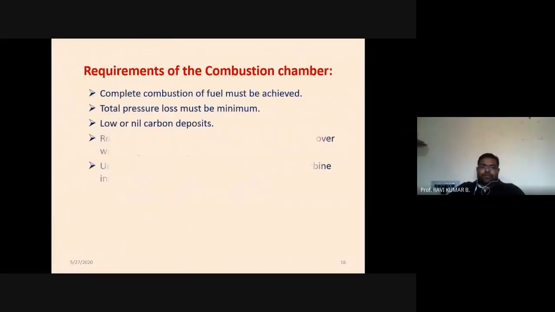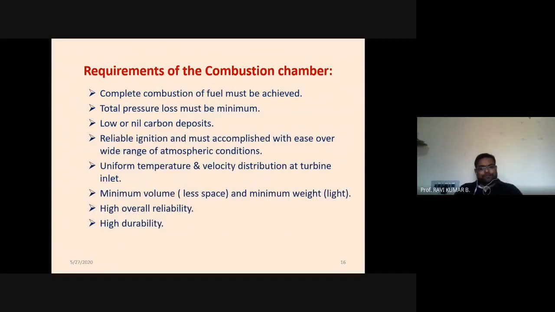So the requirements of a combustion chamber: why do we need it? Complete combustion of fuel must be achieved. That is one of the main important points of the combustion chamber. Total pressure losses must be minimum. Low or nil carbon deposit, because of the environmental pollution and all. Reliable ignition must be accomplished with ease over a wide range of atmospheric conditions, particularly for the aviation combustion chamber. This point is very important.